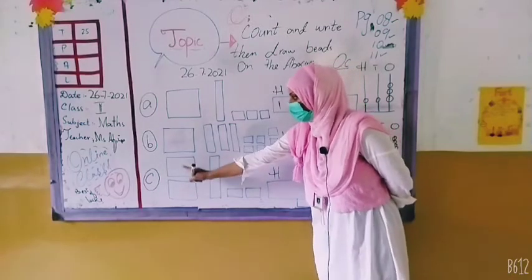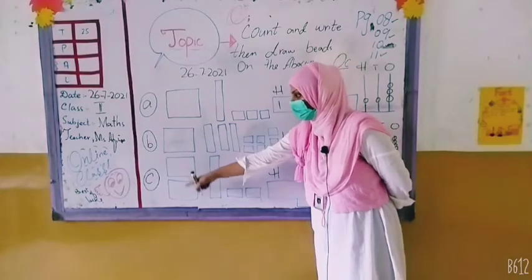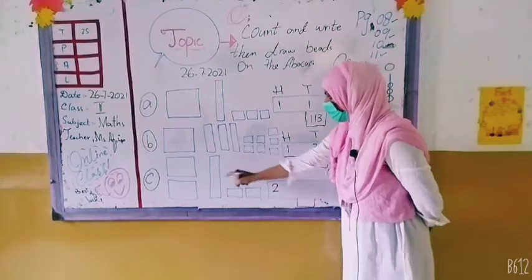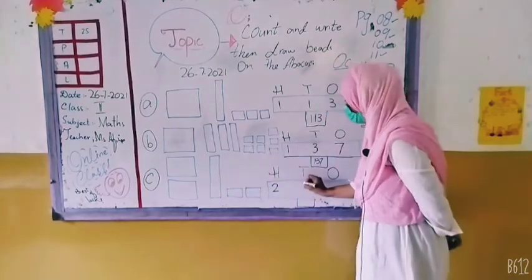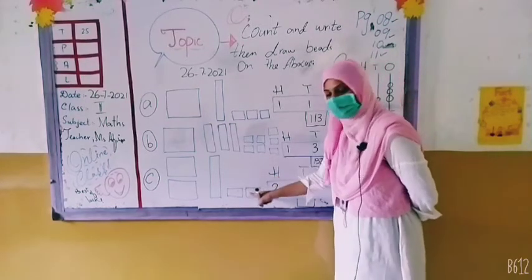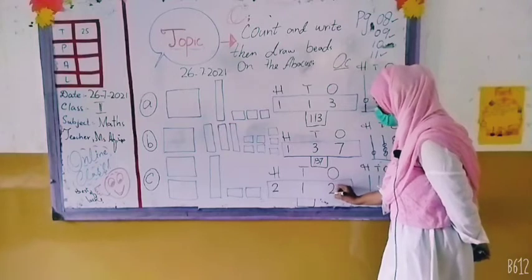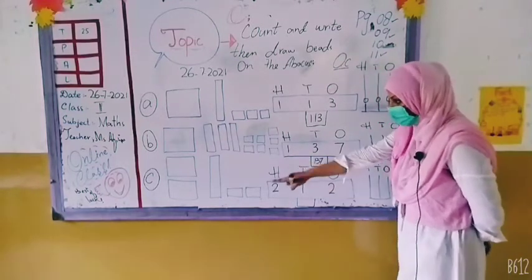How many hundreds? Over here just 1 was there. Now here 1, 2. You need to write 2 in hundreds. Count tens. How many? Just 1. You need to write 1 in tens. How many ones are here? 1, 2. You need to write 2 in ones. Done? Counting done, written work done.